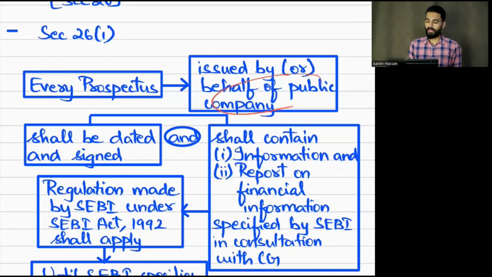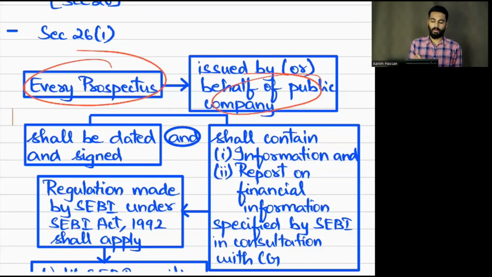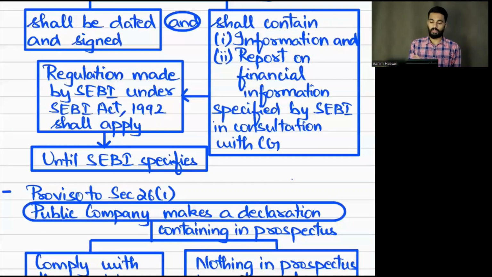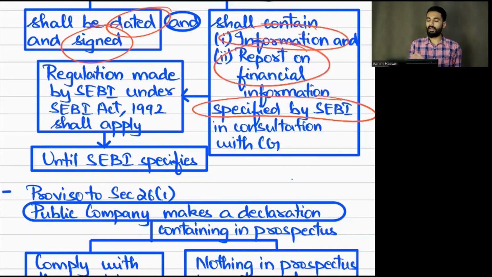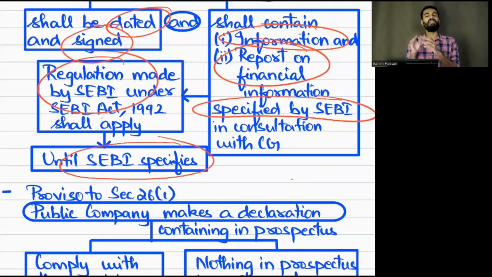Section 26. What is it saying? A public company is issuing a prospectus. The prospectus should be dated, the prospectus should be signed, and the prospectus should contain the information and report on financial information which SEBI specifies in its regulation. Until SEBI specifies something else later, whatever has been specified in the SEBI Act 1992 and its regulations, you have to comply.